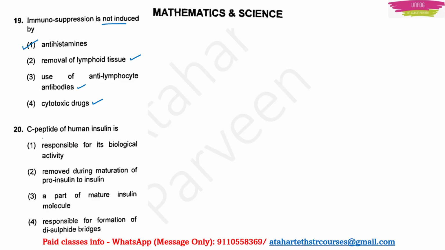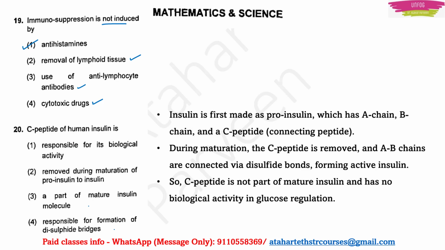Next, question number 20. C-peptide of human insulin is the question. You have to see the options. Is it responsible for its biological activity? Removed during maturation of proinsulin to insulin, part of mature insulin molecule, responsible for formation of disulfide bridges. Actually, what is the procedure? Insulin is first made as a proinsulin. This has chains like A, B and C. A, B are simple chains, whereas the C is a peptide. It is the connecting peptide.